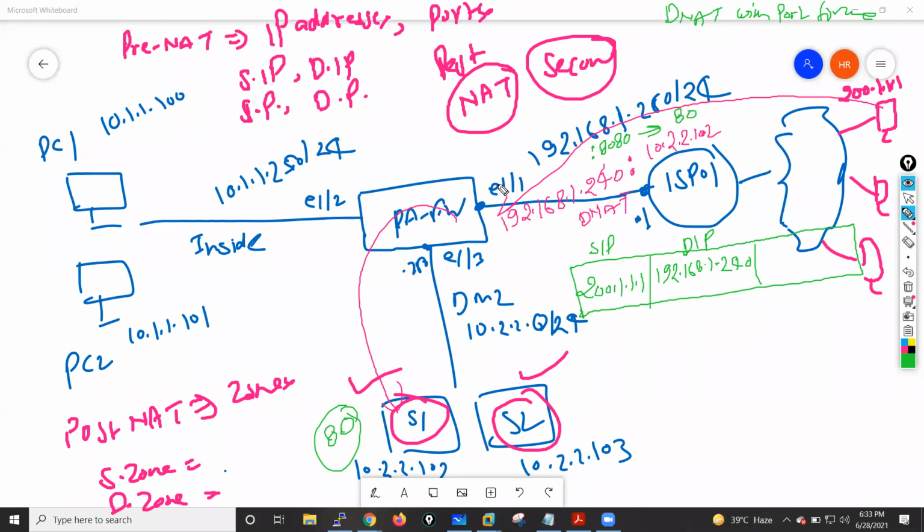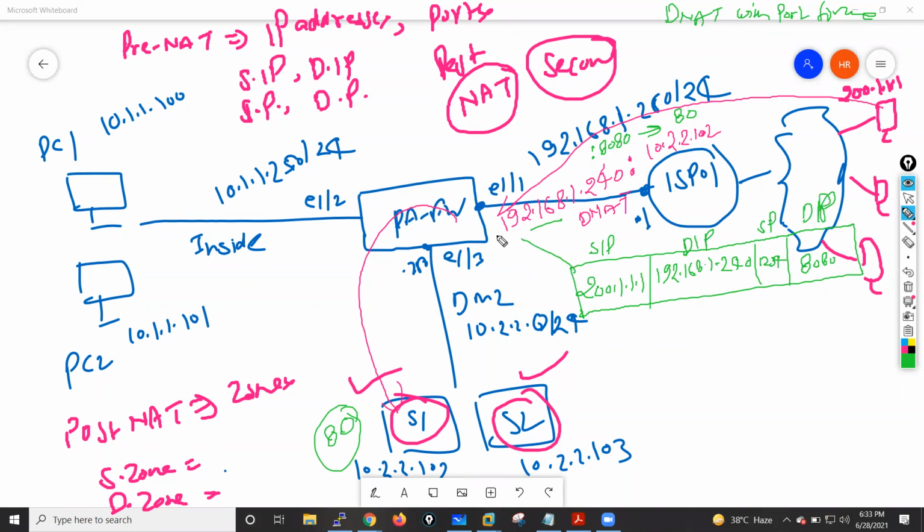This PC sends the request to this IP and port 8080, and my firewall will do the translation to 10.2.2.102 and port 80. So here I will write the source port as 1234 and the destination port, let's say, 8080. This is the destination port, DP.